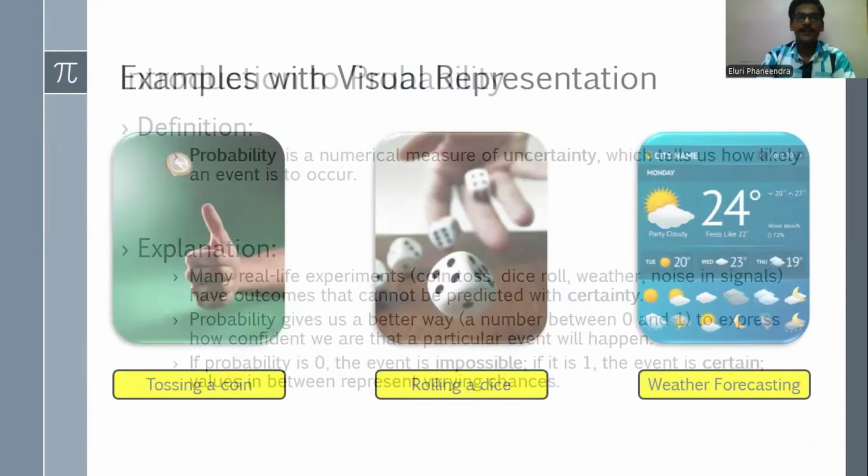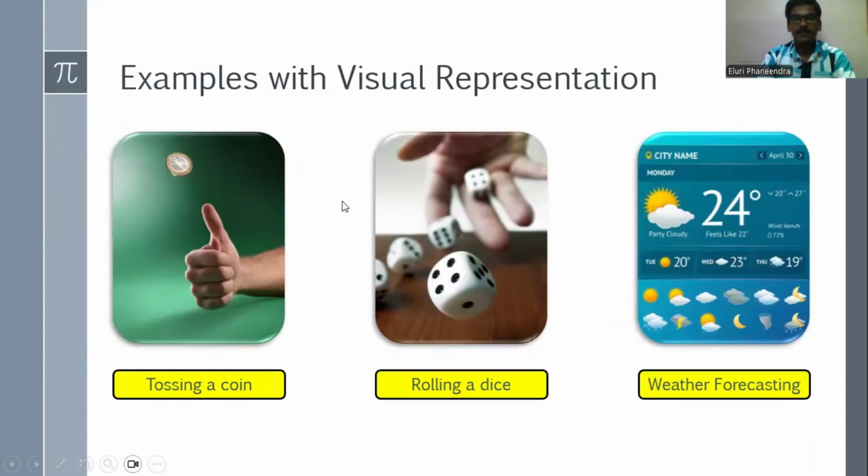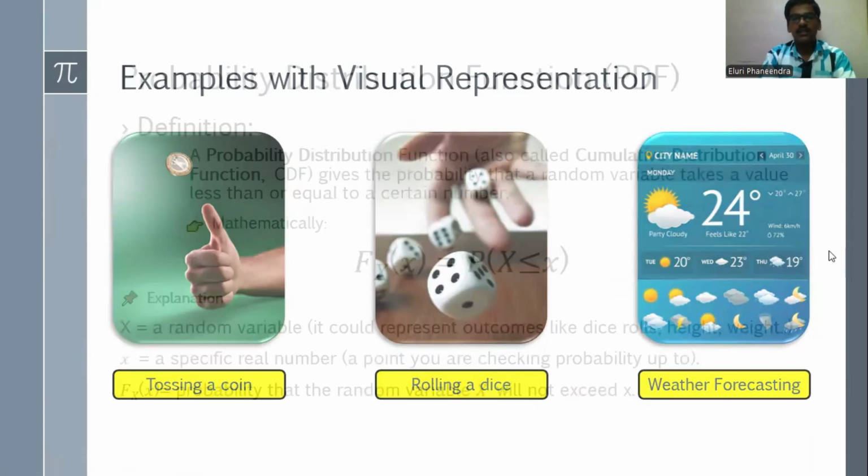Coming to the next, the examples are given here. Tossing a coin: we know that tossing a coin gives us the outcomes head and tail. We may not be able to estimate one outcome at a time such that it surely happens. So we can use probability to get the outcome. Also in the dice there are 6 outcomes. Here also we can use probability. In weather forecasting, we can estimate the weather by observing the variations in the weather by drawing a plot, which is known as a distribution. We can see here.